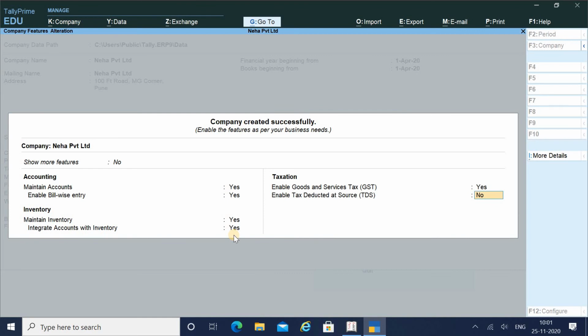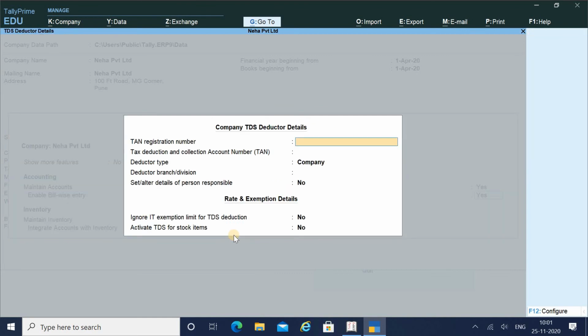Then enable tax deducted at source. If I say yes, then you will get many more details. You have to enter your TAN registration number. Right now, just to explain to you, I will enter some TAN number. This is not my TAN number, but still I have entered it over here. Then tax deduction and collection account number, TAN number you have to enter.